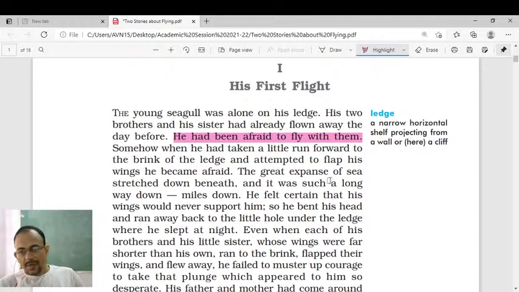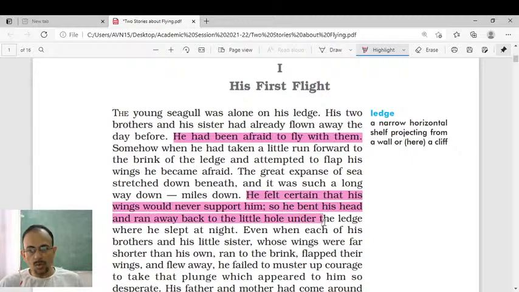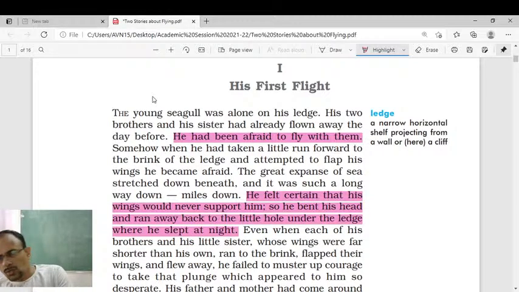The great expanse of sea stretched down beneath, and it was such a long way down, miles down. He felt certain that his wings would never support him. So he bent his head and ran away back to the little hole under the ledge where he slept at night. So what was the reason why the young seagull was afraid to fly?